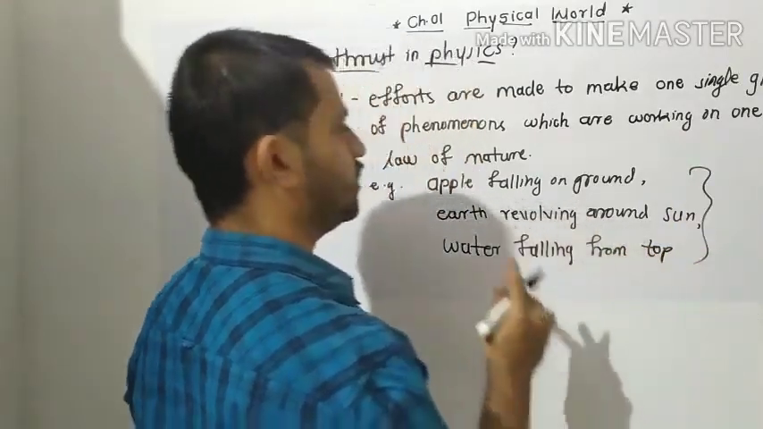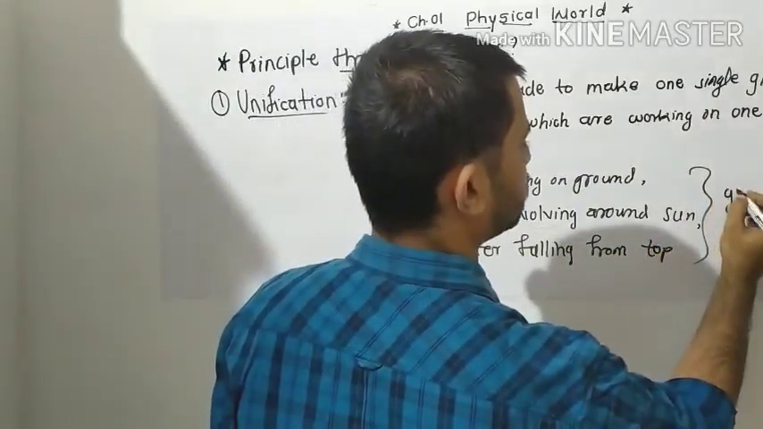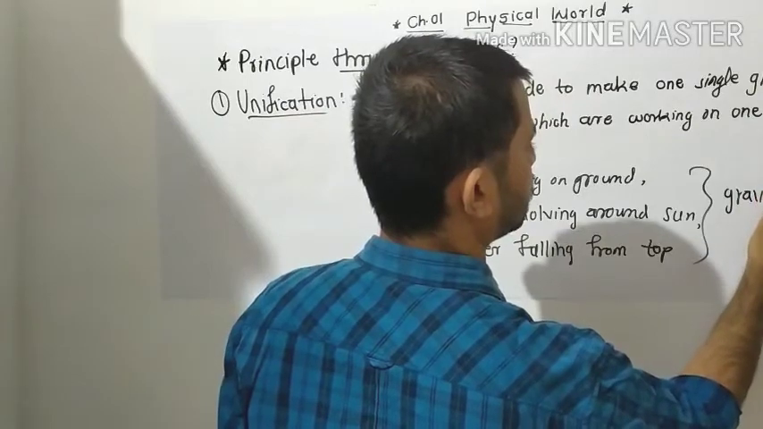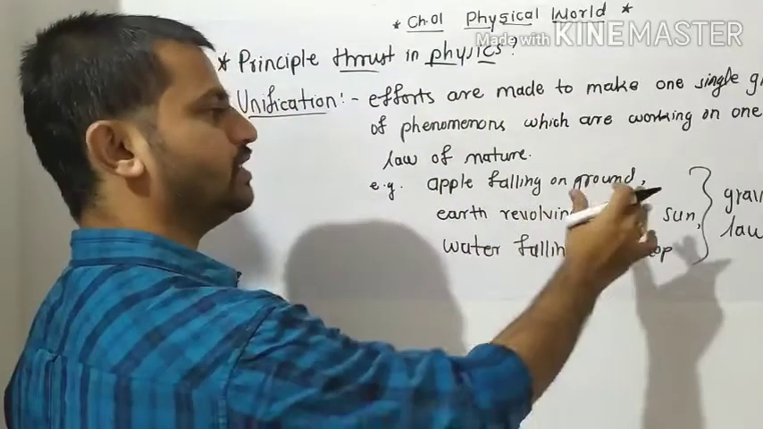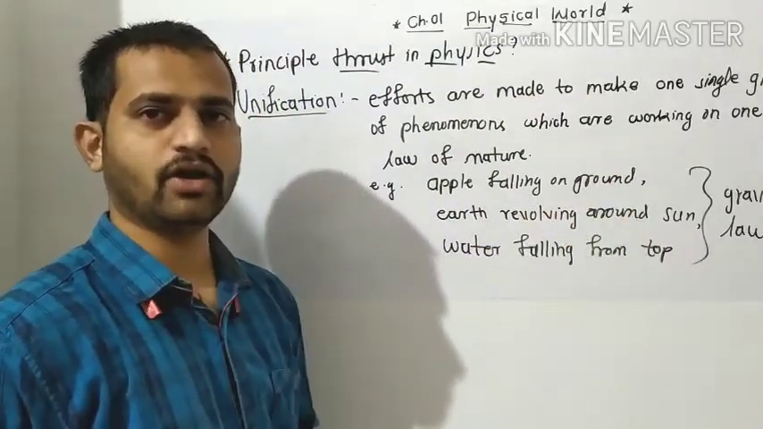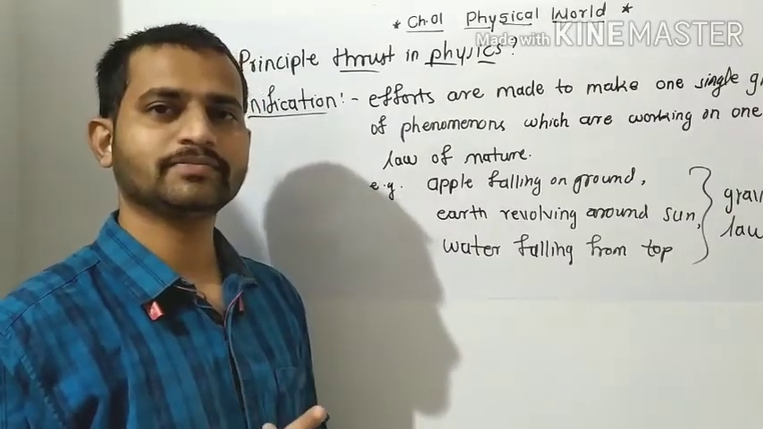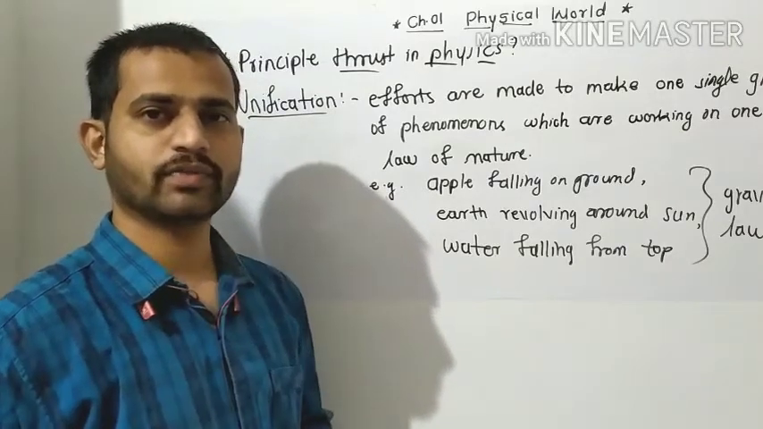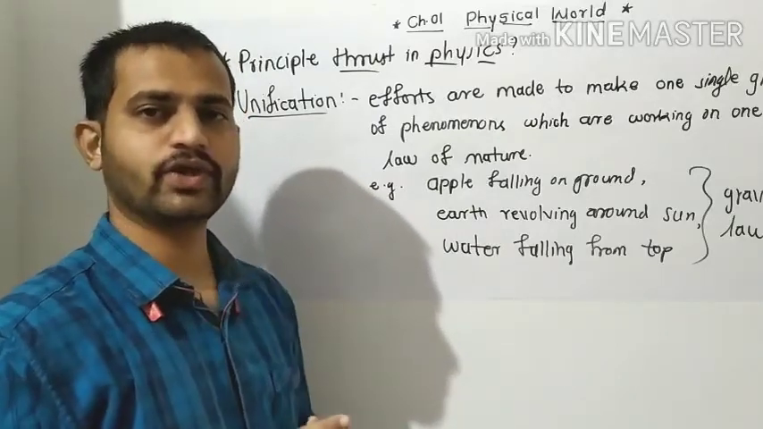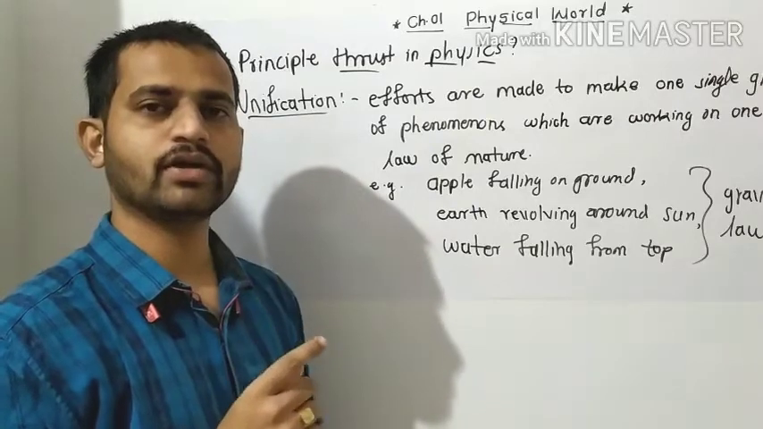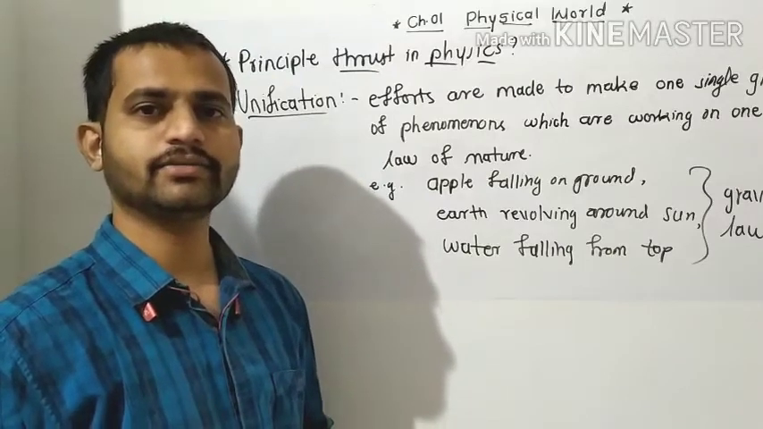So these examples are all working on one single rule, that is the gravity law. These phenomena are all working on one single law, the gravity law. So we have put all these phenomena, which work on one single law, into one single group, and whenever we have to study one phenomenon out of these, we just study only one phenomenon.